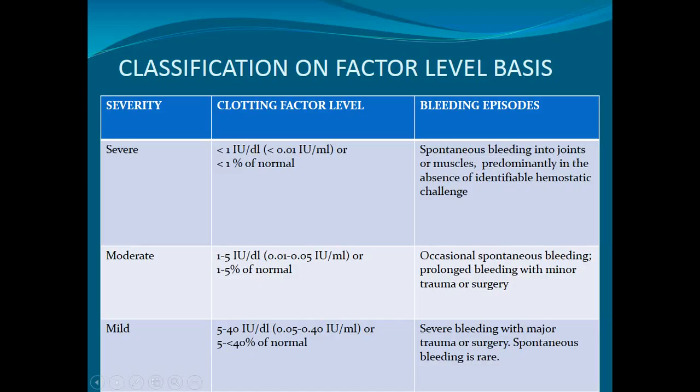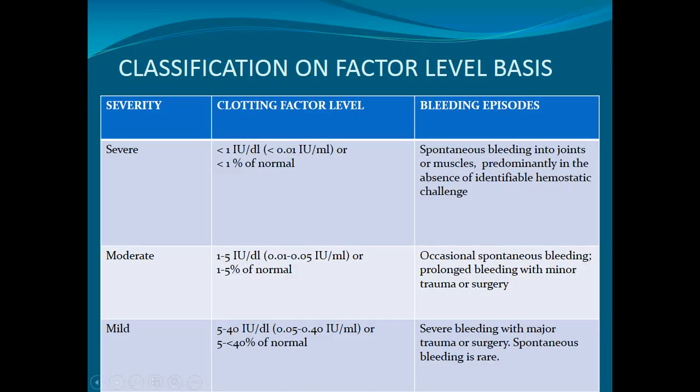In severe cases there is spontaneous bleeding into the joints and muscles, predominantly in the absence of an identifiable hemostatic challenge. Means there is no history of trauma or stress. Even though the patient bleeds without any identifiable hemostatic challenge, this will be labeled as severe clinically.